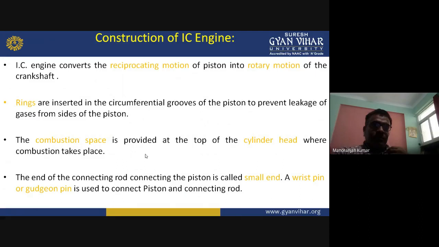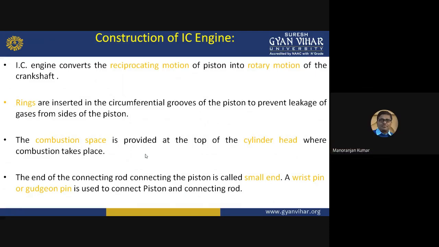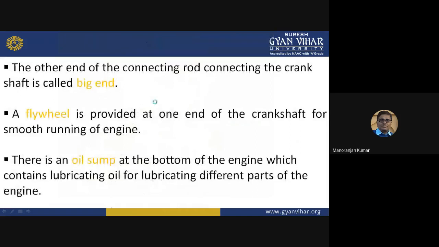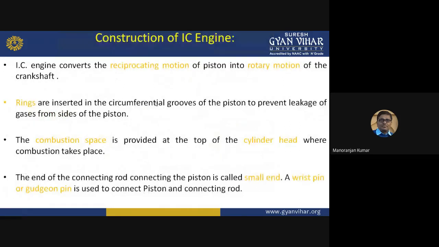Also, the rings are inserted in the circumferential grooves of the piston. For what purpose? To prevent the leakage of the gases from the side of the piston. Here you can see these are the rings. These rings are provided around this piston so that heat cannot leak out into the space between the valve and this piston. That's why these rings are provided. This ring is known as the piston ring.